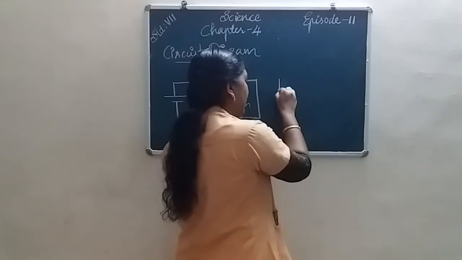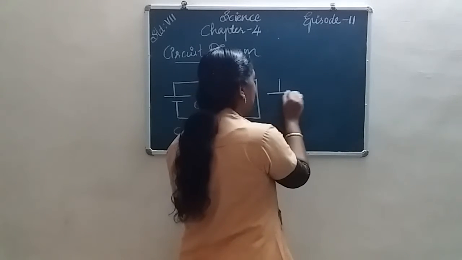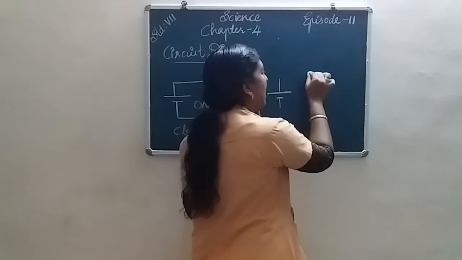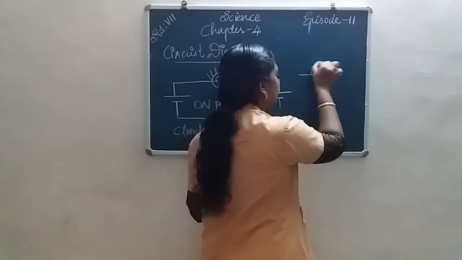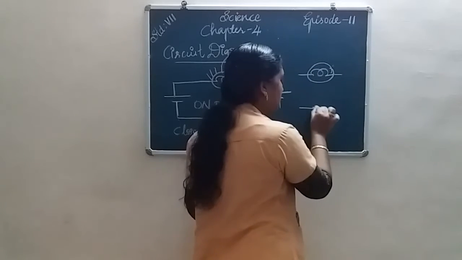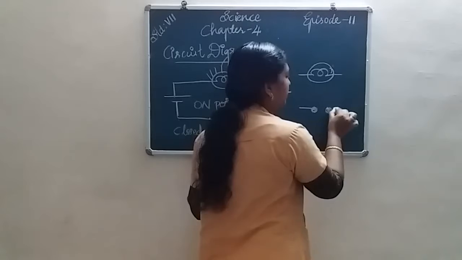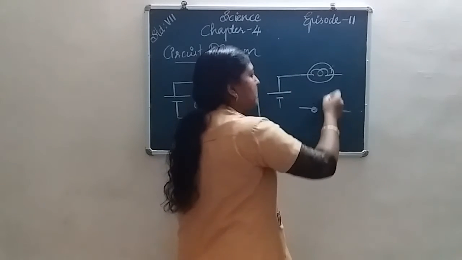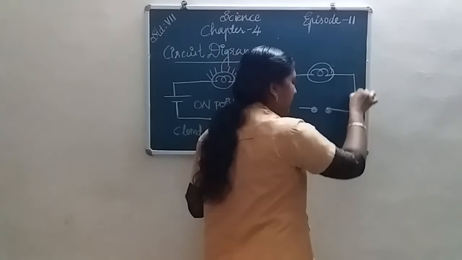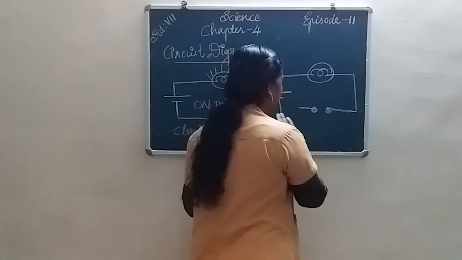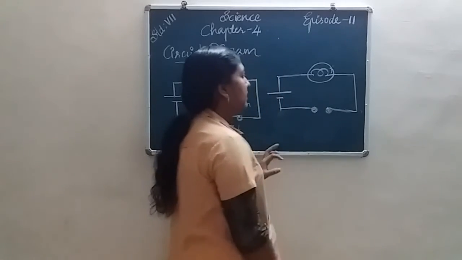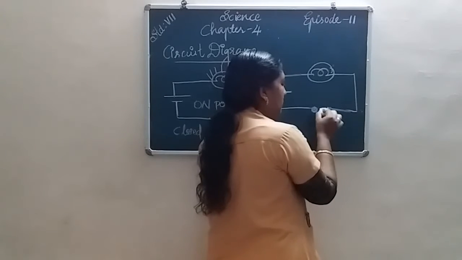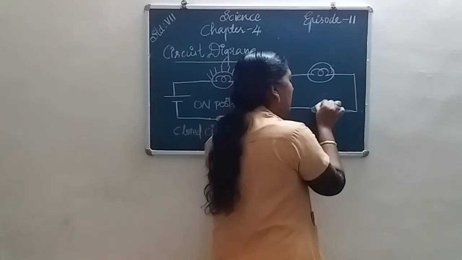First, we need a cell. Then we need a bulb. Then we need a switch. Then we connect these electrical components using the wires. Then the switch is in off position. The two terminals are not connected together. They are open.